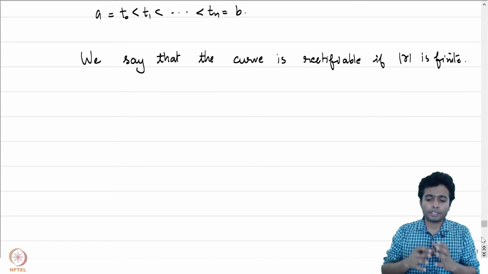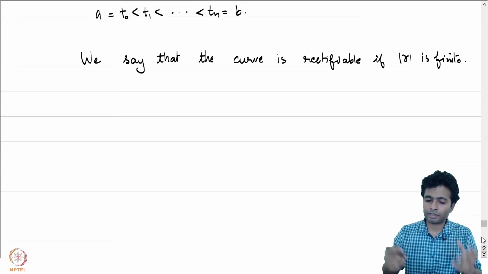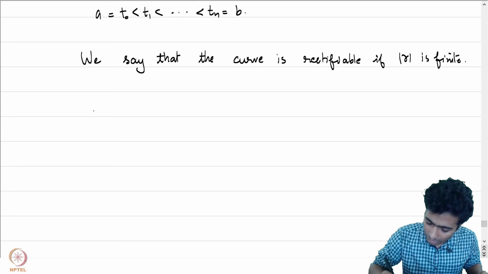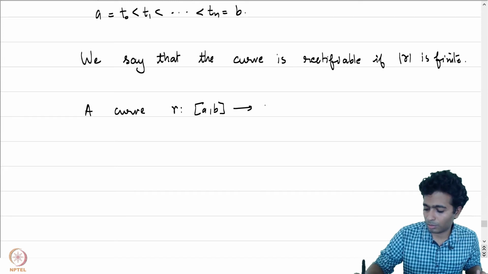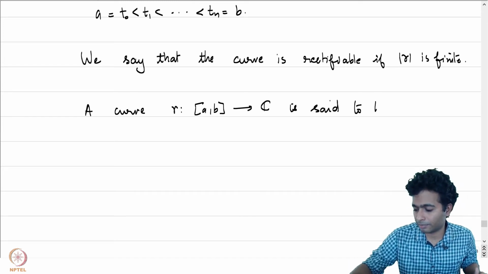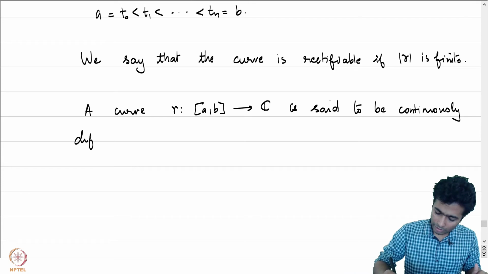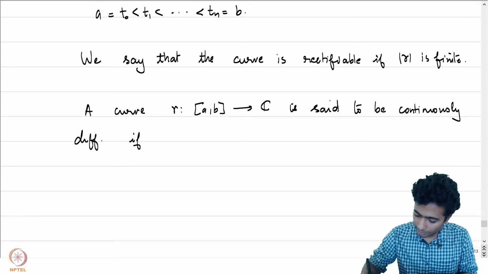And the easy condition to look at is when our given curve is continuously differentiable. We say that a curve gamma from [a, b] to C is said to be continuously differentiable if the following limit exists.